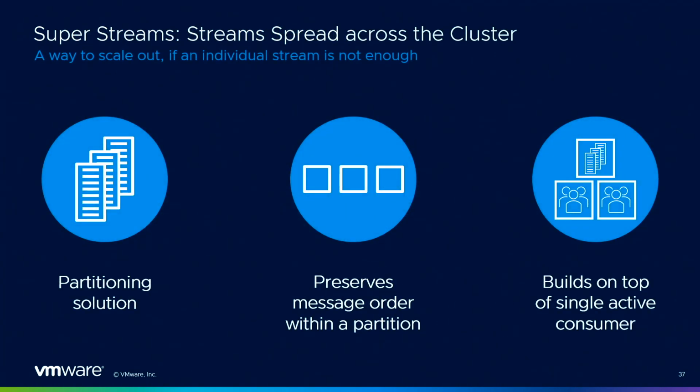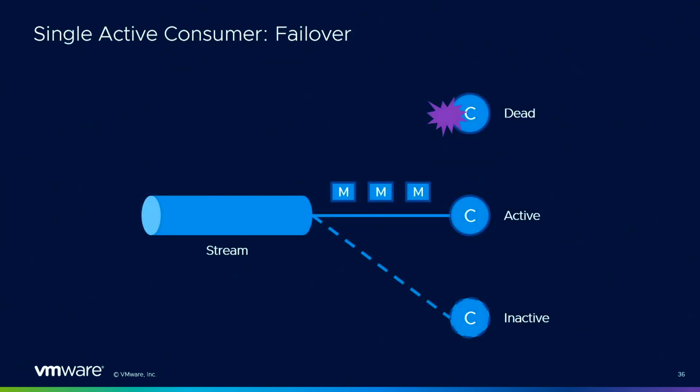In this case, will the new active one reread the old messages, or will it just get new messages? So the question is basically where the new active one will start. If you use offset tracking, it's going to restart where the previous one, the active one, left off. Okay.